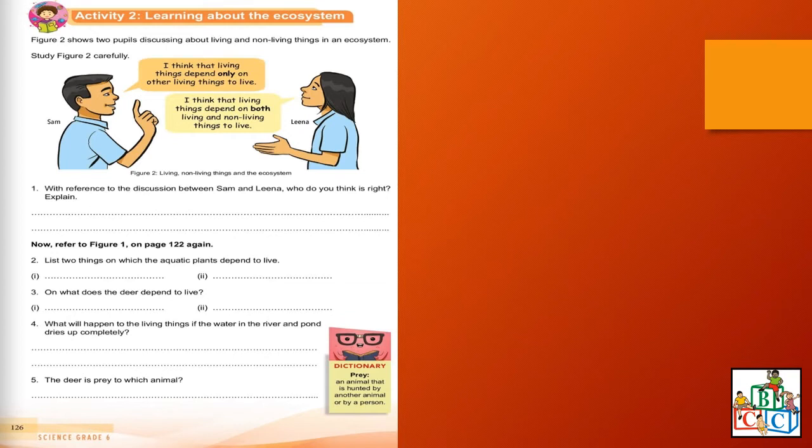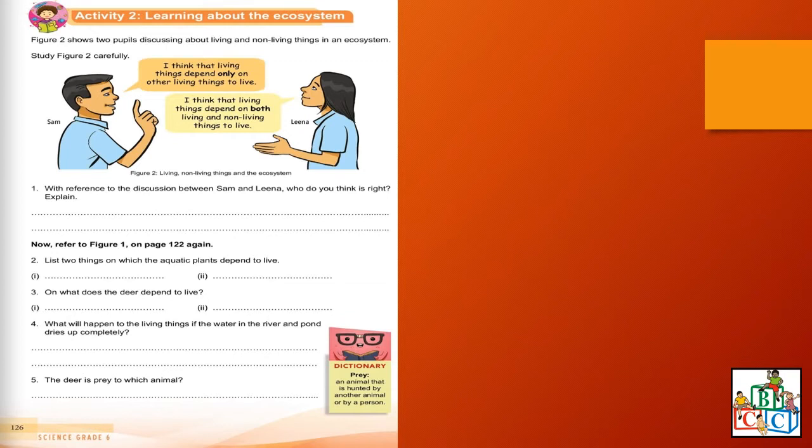So with reference to the discussion between Sam and Nina, who do you think is right? Between Sam and Nina, you have to decide by yourself, okay? Whether living things depend only on other living things, or whether they depend both on non-living things and also living things, you have to decide.